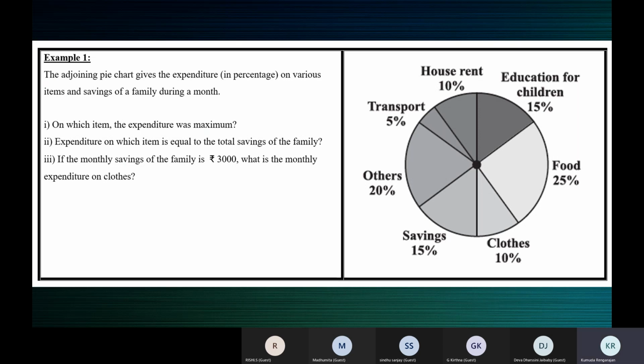So this is another way of representing data pictorially. This is called a pie chart or a circle graph. Circle graph or a pie chart.